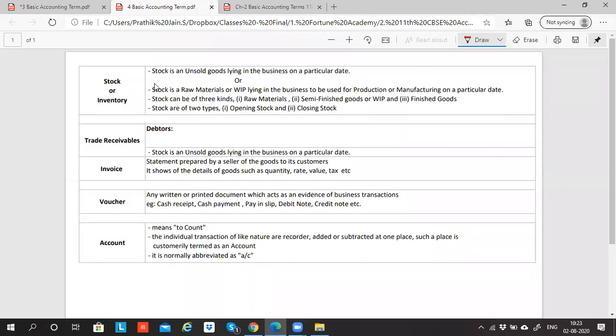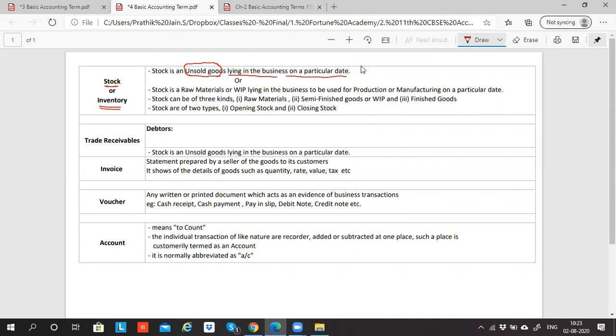So guys, the next important account which comes under balance sheet under asset side is stock, or it is called inventory. So what is stock? Stock is basically unsold goods lying in the business on a particular date.